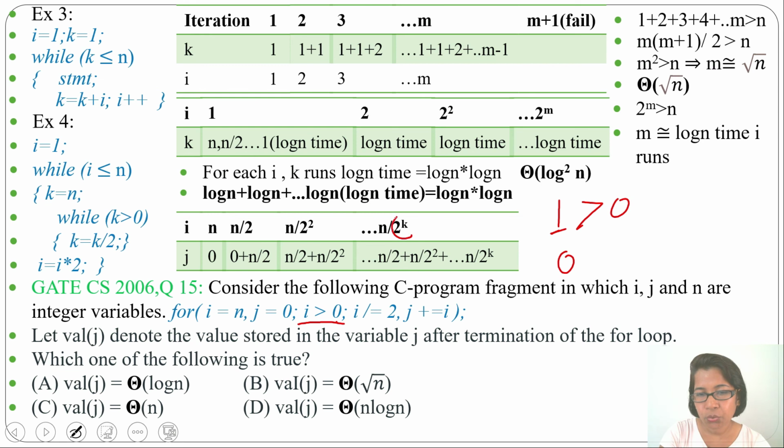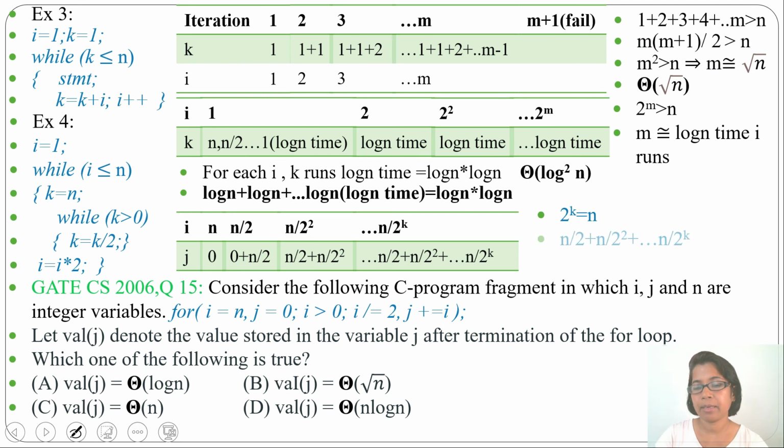So this 2 power k, this n by 2 power k value will be n divided by n, that will be 1 and it will be greater than 0, and this is the last i execution. After that we will exit from the for loop. So assume n by 2 power k equals n divided by n, that value 1 is greater than 0. Next time we will exit from the loop. And what is the j value? J value is n by 2 plus n by 2 square up to n by 2 power k.